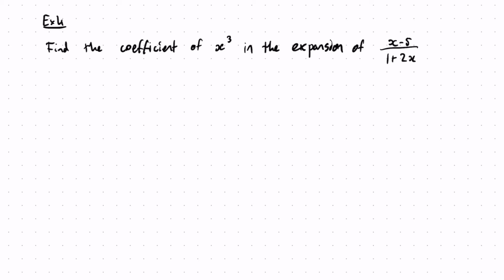Okay, and this time it's not so evident that it's a binomial expansion. They've tried to write it in a slightly different way, but it's still a binomial expansion. It says find the coefficient of x cubed in the expansion of x minus 5 over 1 plus 2x. So the first thing to do is to rearrange x minus 5 over 1 plus 2x to x minus 5 times 1 plus 2x to the minus 1.